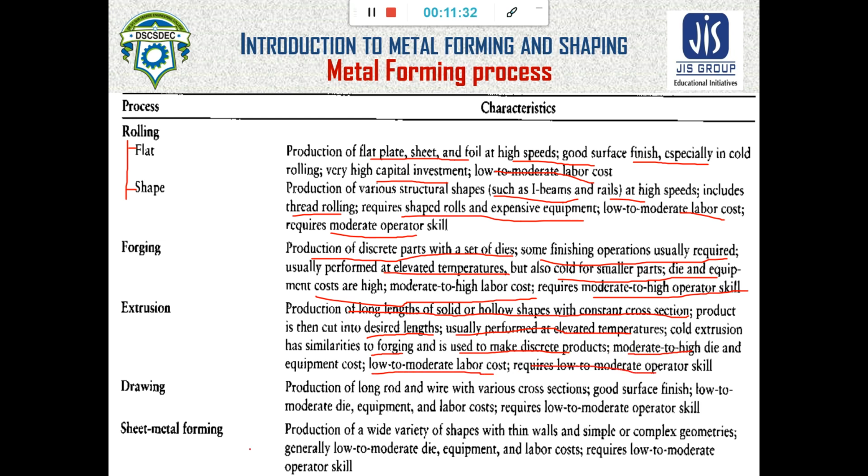Next is drawing. What is drawing? It is the production of long rod and wire with various cross sections and good surface finish.